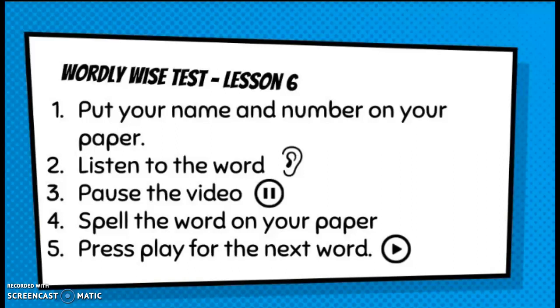And finally, number 10, seam. A seam is the line made when 2 pieces of cloth are sewn together. For instance, we've talked about the seam of your jeans. Seam. All right, boys and girls, for the next 10 words, I will give you the definition and you will write down the word. Please make sure to spell the word correctly.